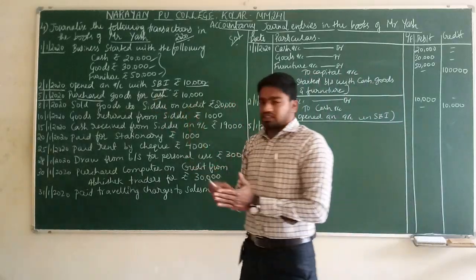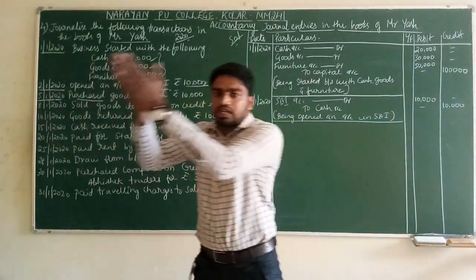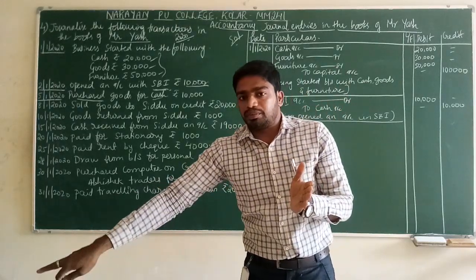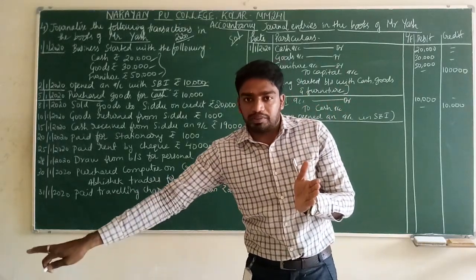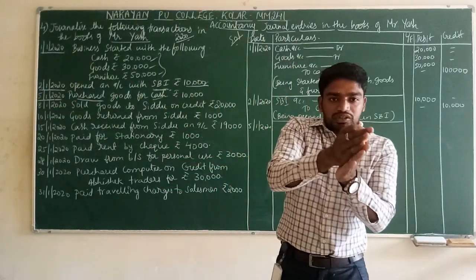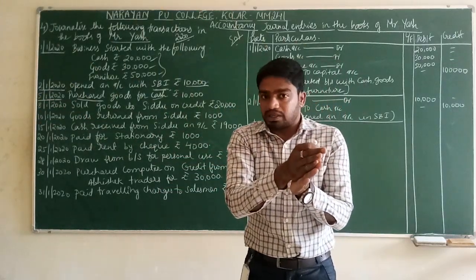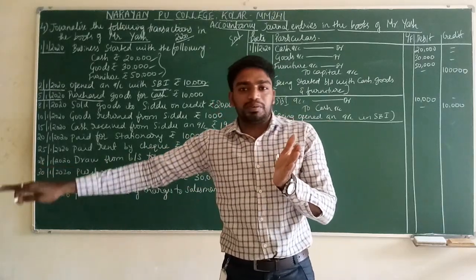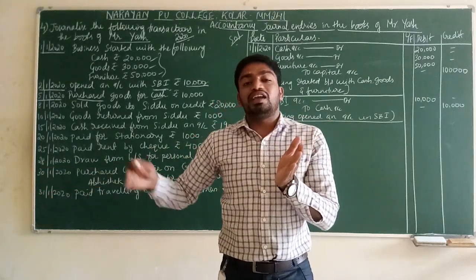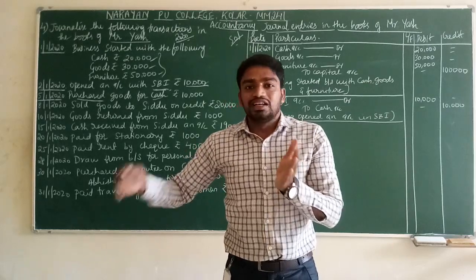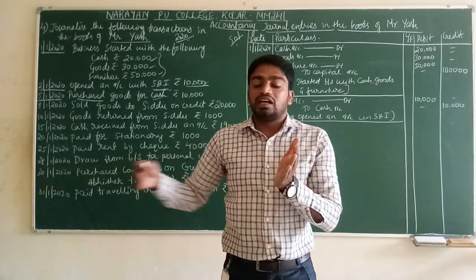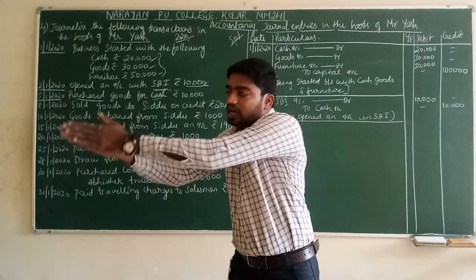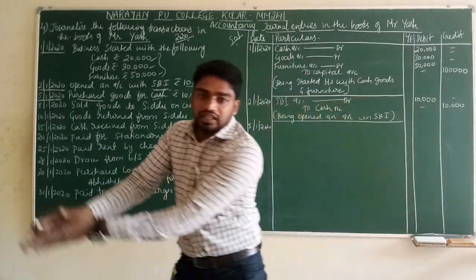For cash. If the goods are coming to the business, what will we give? What is going out from the business? Credit what goes out from the business? We are giving cash. Correct? Cash we are giving. Credit what goes out? Cash is going out from the business. We are doing purchases and we are giving cash.